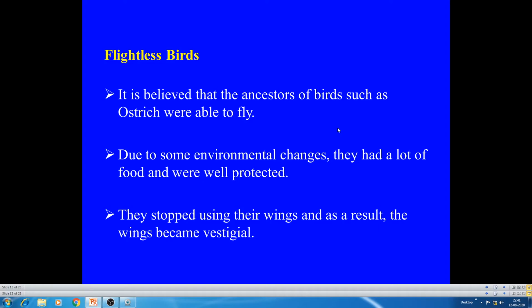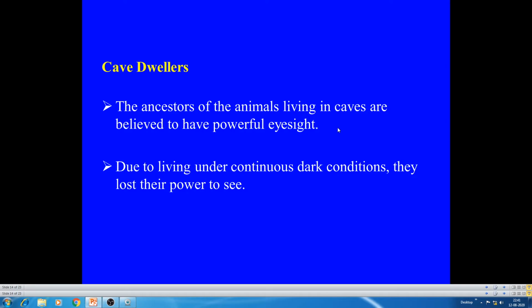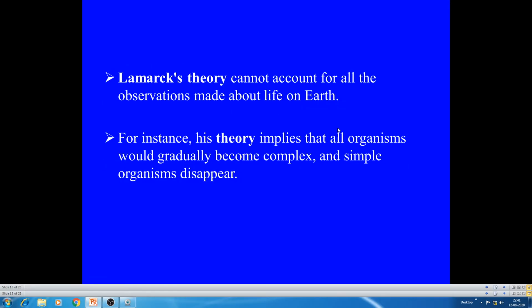Then flightless birds, as in the case of the ostrich. Due to environmental changes, they had a lot of food, and they were well protected. These wings are not in use. They stopped using their wings, and as a result, the wings became vestigial. And another example for this, cave dwellers. The ancestors of animals living in caves are believed to have had powerful eyesight. So, due to living under continuous dark conditions, they lost their power to see.